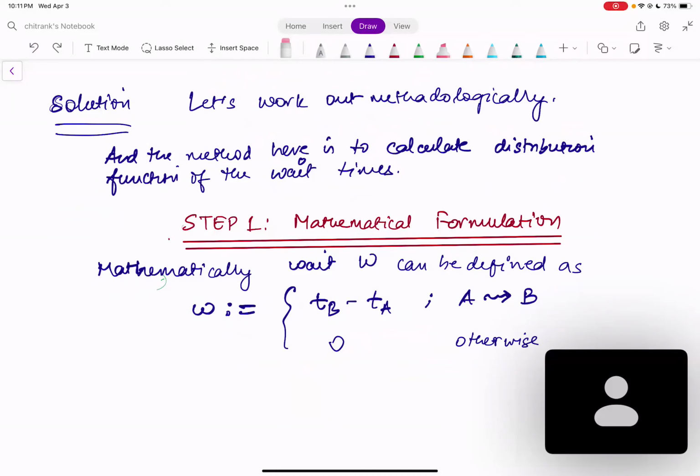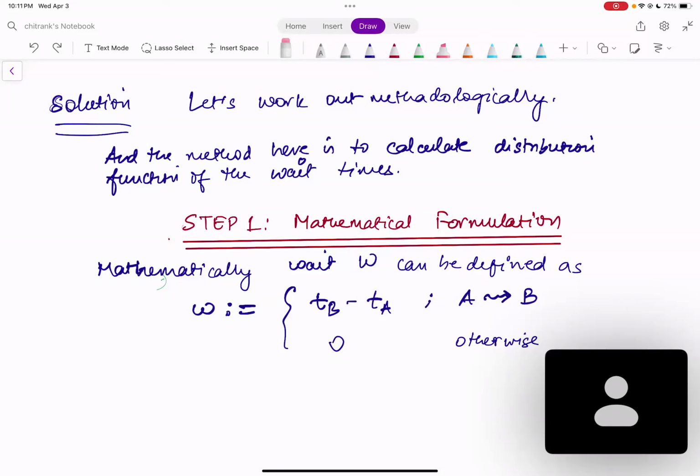Remember, W is a random variable, and it is nothing but the time that A is waiting for B, and we know that this is going to be TB minus TA if A arrived before B. This is the notation that we use to denote that event A happened before event B: we use a curly arrow going from A to B. So if event A happened before event B, then the wait is TB minus TA, right?